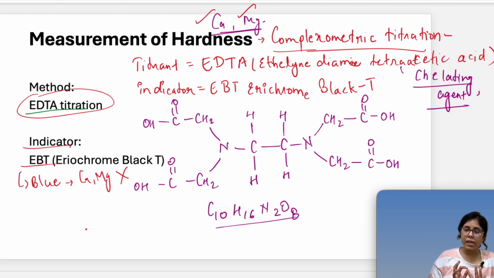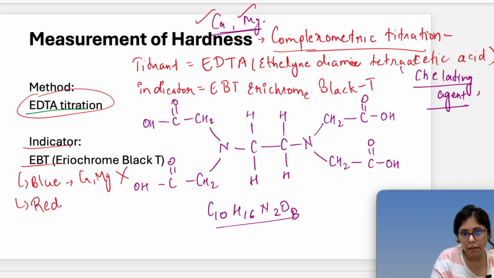But when calcium and magnesium ions are present in water, EBT creates complexes with calcium and magnesium, and that complex color is red.